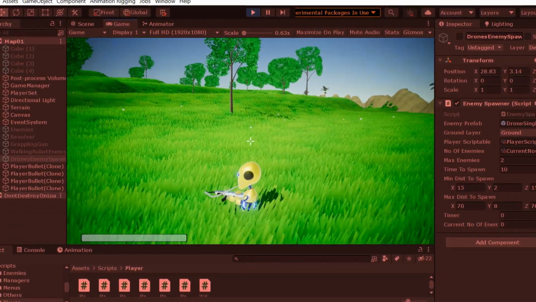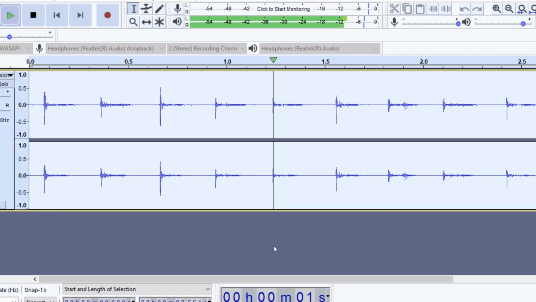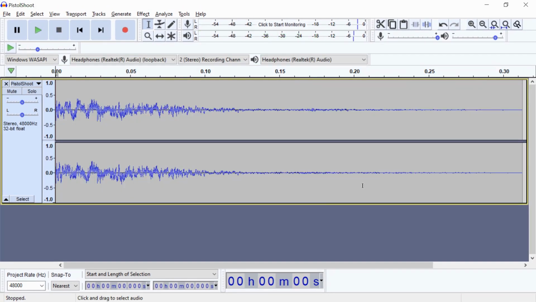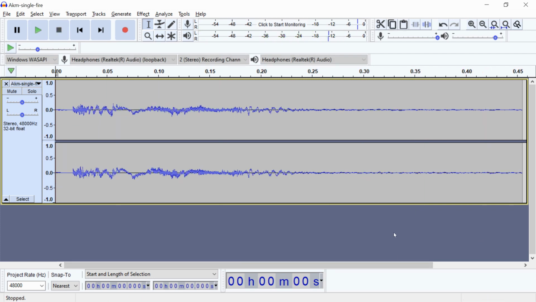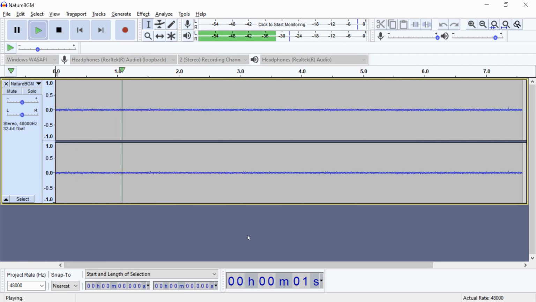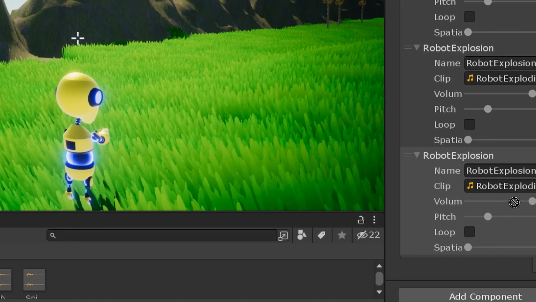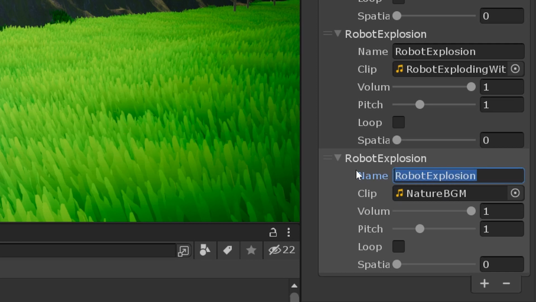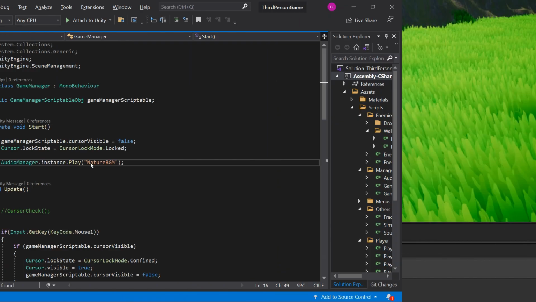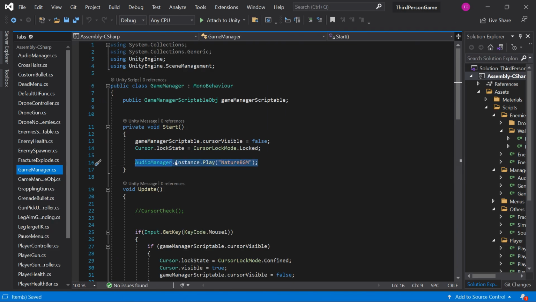So I downloaded some sounds from the internet. And I downloaded this nature sound for background music. To implement these sounds, we just need to drag the sound effects into this box and name them whatever you want. And by using these lines, you can play the sound whenever we want.